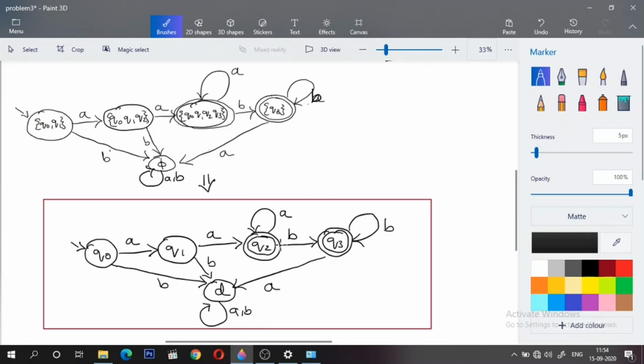A normal DFA which is written with the regular naming convention Q0, Q1, Q2, Q3, and we have D which represents the dead state, so it is equivalent for null here. If you stop here itself it is totally fine, but this will give a more visual representation of the solution, right? You will get better clarity with respect to writing the DFA in the original way.